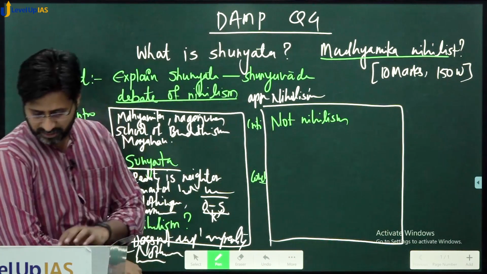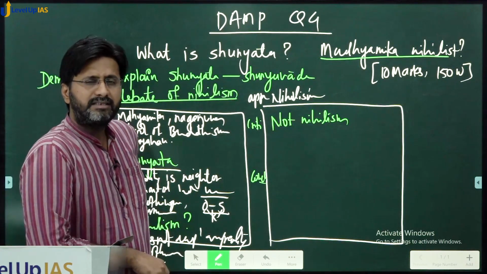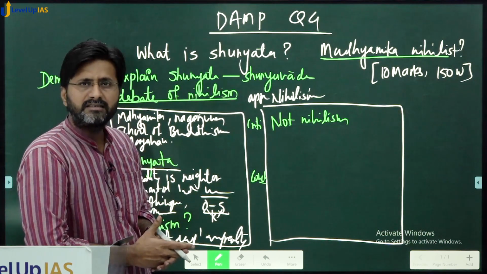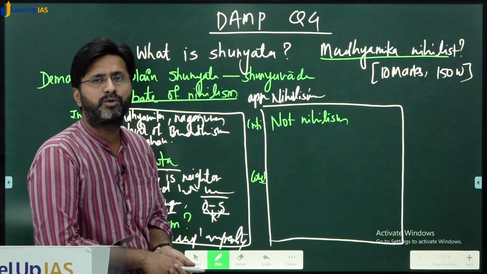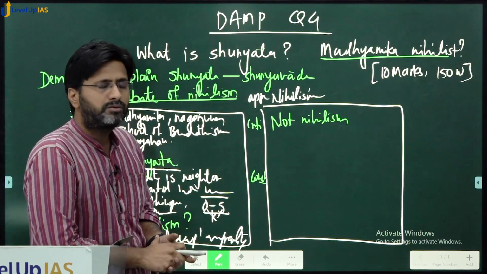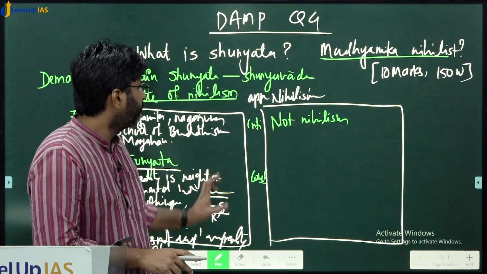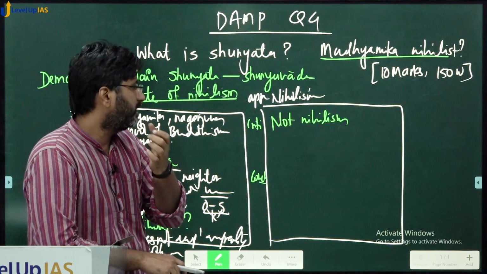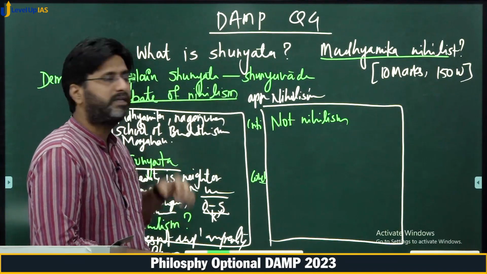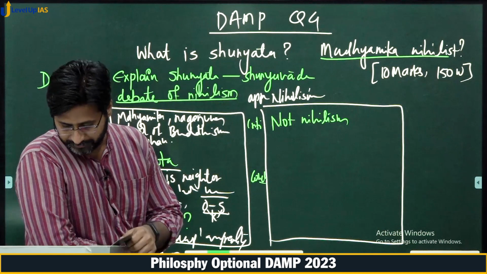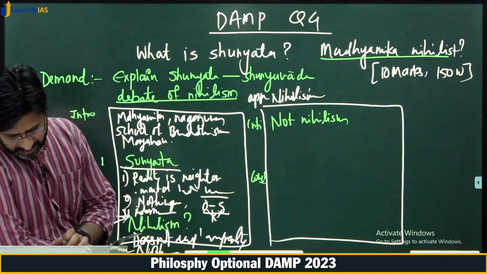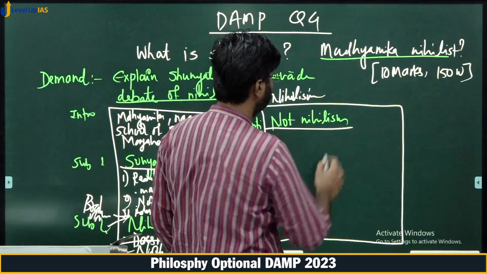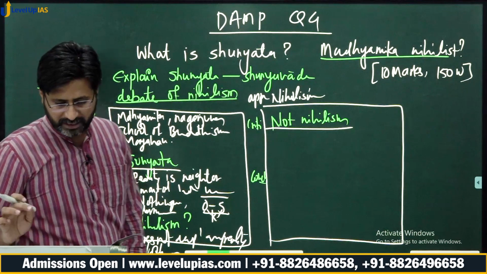You need to understand one thing. As the debate is there whether this is nihilism or not, that purely means there is some aspect which makes it closer to nihilism. So you need to talk about all these aspects which compel someone to think that shunyata is nihilism. But then comes the other aspect: what proves it to be not nihilism?